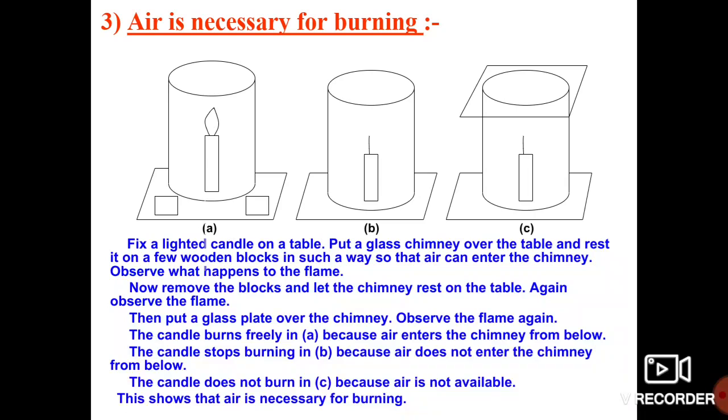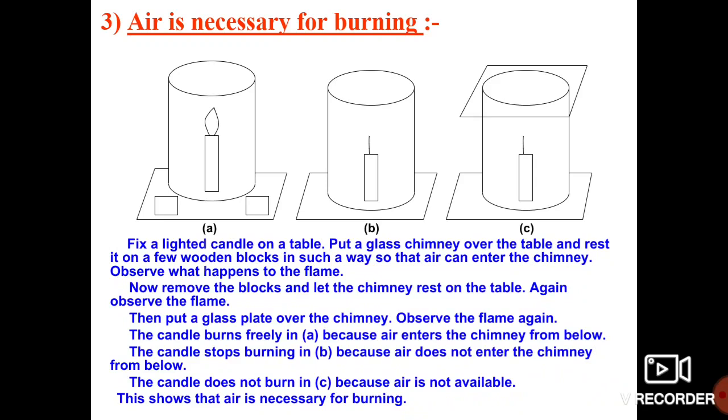Just observe the three pictures taken here. We are going to discuss that now. Fix a lighted candle on a table, put a glass over it and rest it on a few wood blocks so that air can enter the glass.